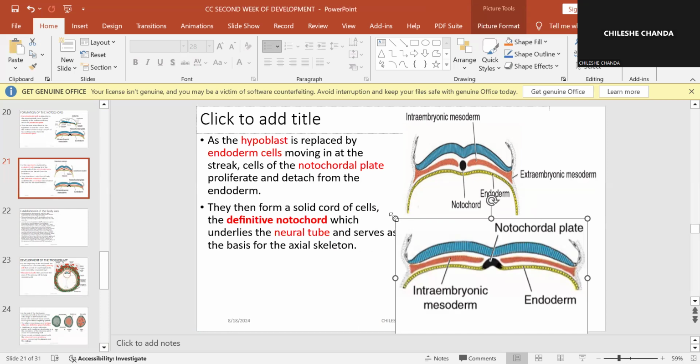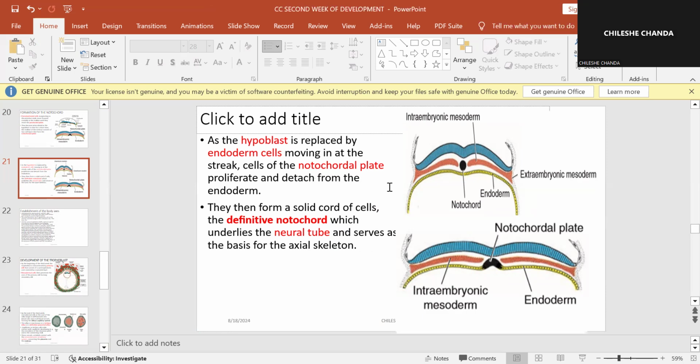Some of these cells in the middle are going to proliferate, and initially this is going to be called a notochordal plate. However, when they detach completely, they form this.